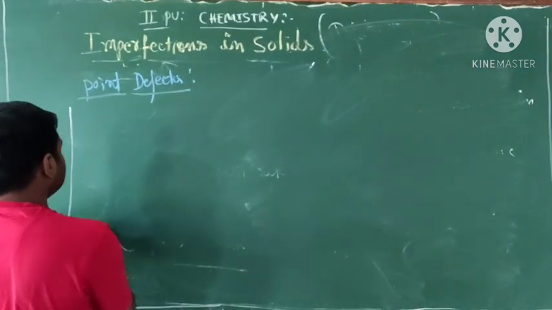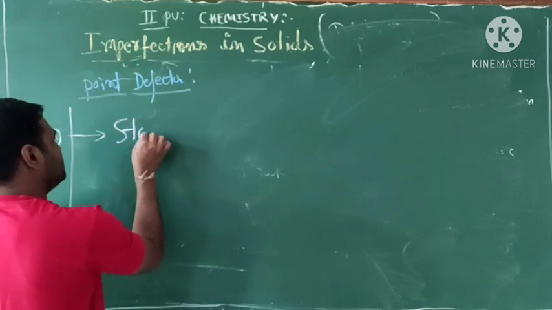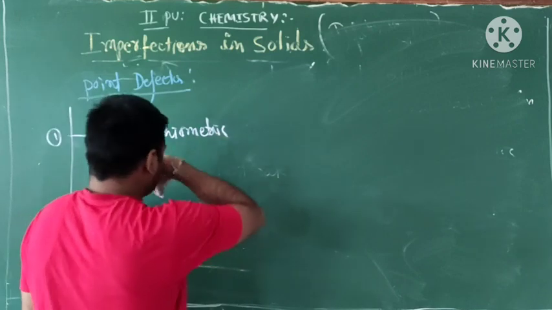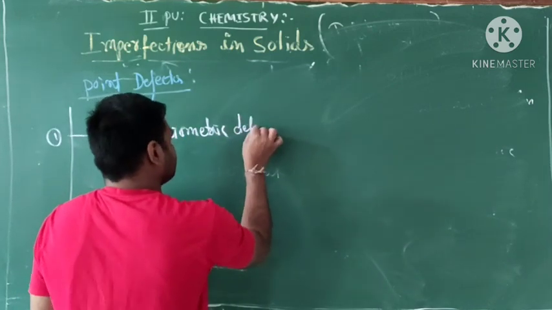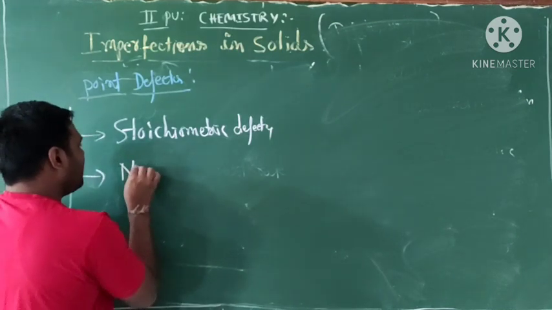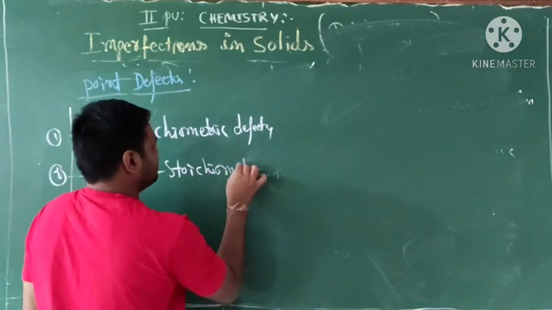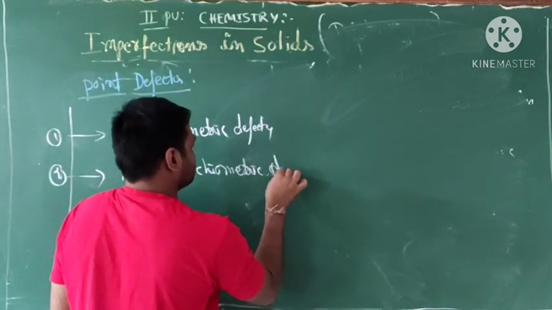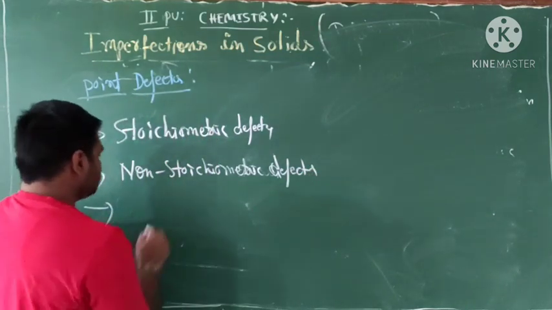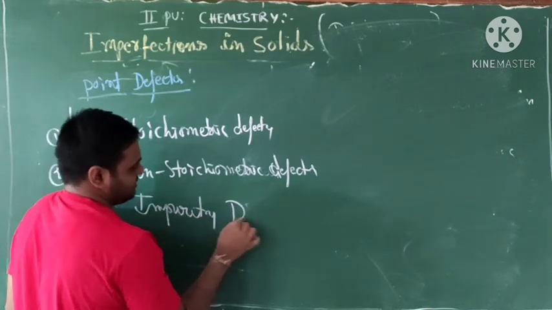First one, stoichiometric defect, and second one, non-stoichiometric defect, and third one, impurity defects.